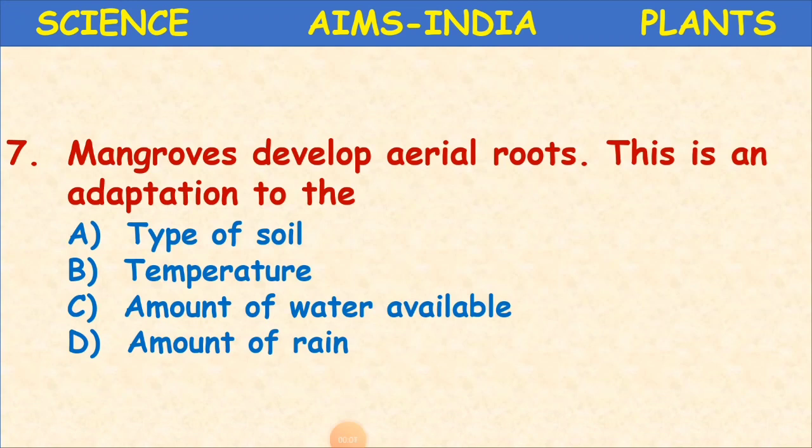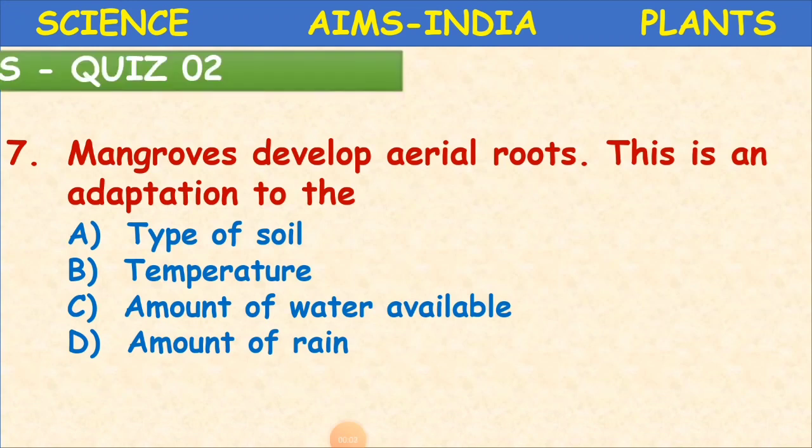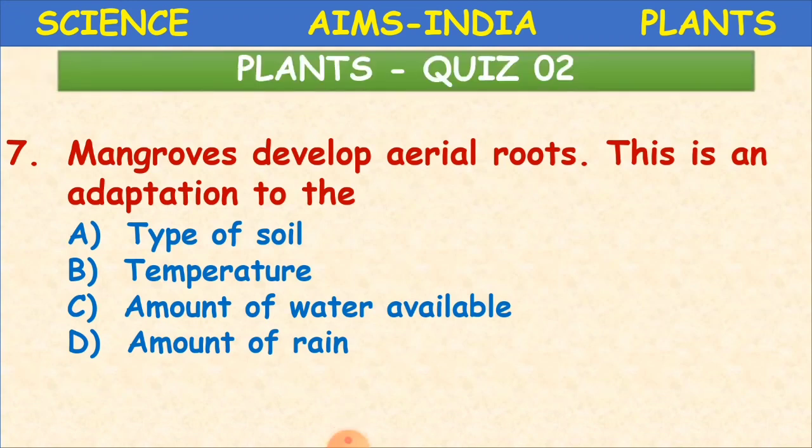Mangroves develop aerial roots. This is an adaptation to the, see, understand the question here. This is an adaptation to the what? A is type of soil, B is temperature, C is amount of water available, and D is amount of rain. So adaptation is, children, like getting adjusted to that particular environment.